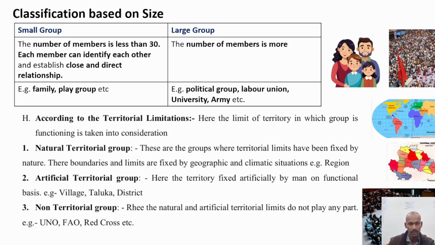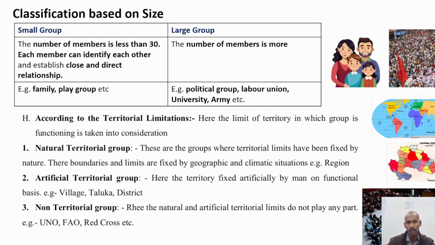Then, based on size, small group and large group. The group which has fewer than 30 members is called a small group, and is based on close, direct relationship, face-to-face contact and intimacy. In a large group, the number of members is larger and we cannot see them all. For example, political parties, labor unions, universities, army, along with crowds and audiences. Small groups are the family group and play group, which have intimacy and contact and connection between them.